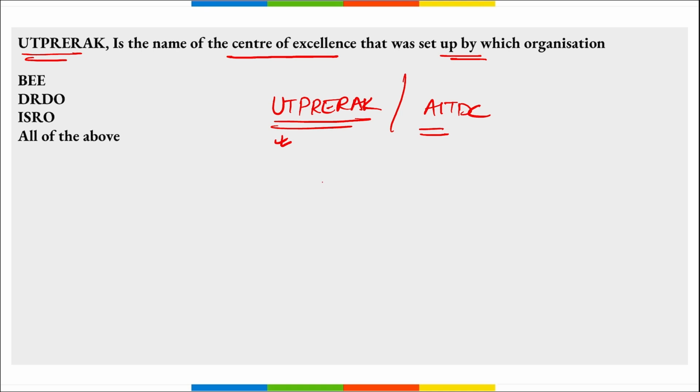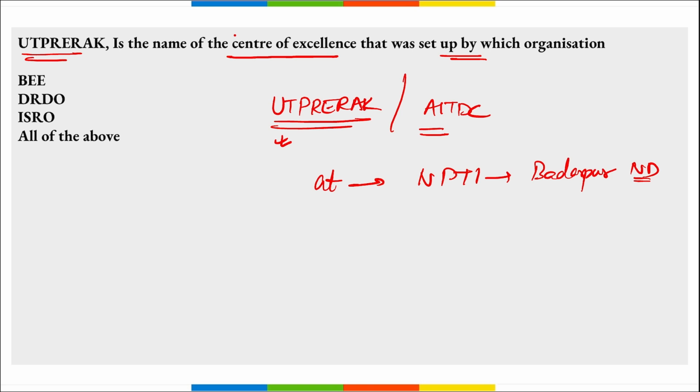Correct? So this UTPRERAK, a centre of excellence, was set up at which location? At the National Power Training Institute in Badarpur, New Delhi. Correct? Here the Minister of State also released a logo for the centre and a brochure of the same. Correct?